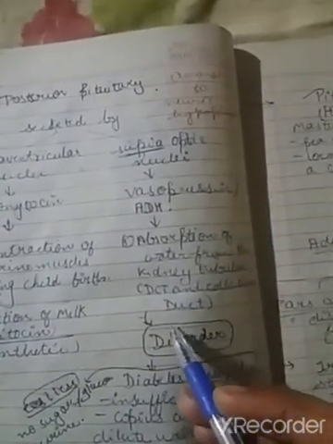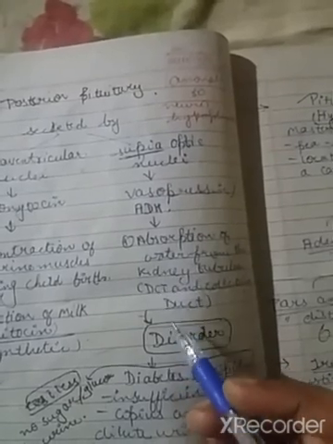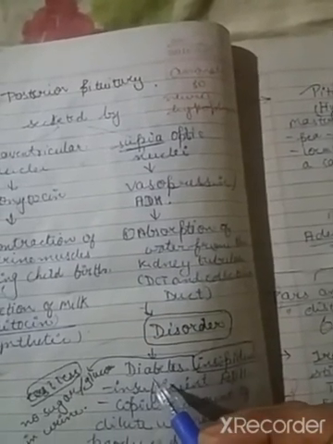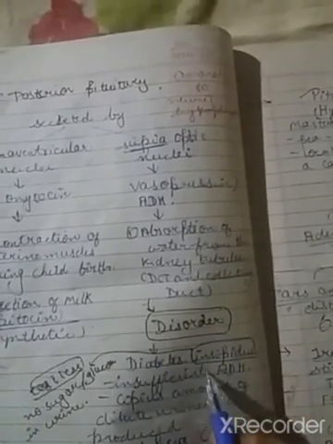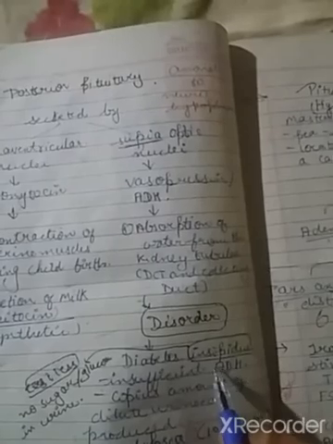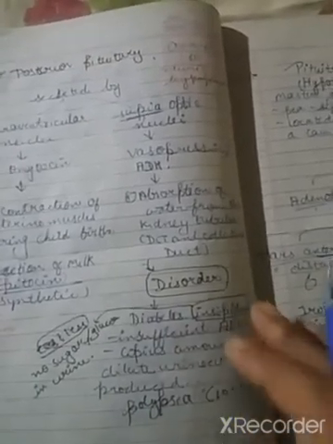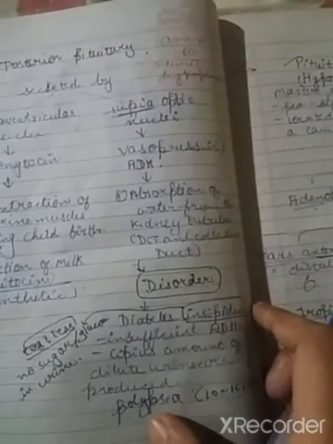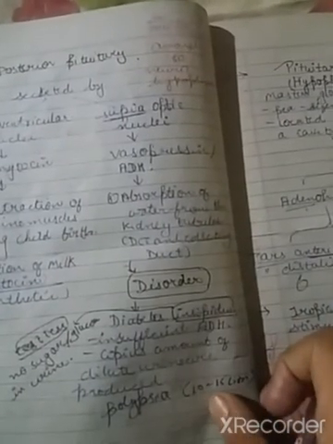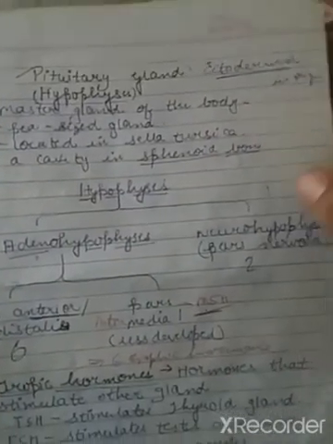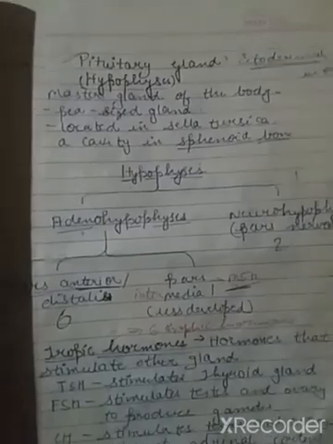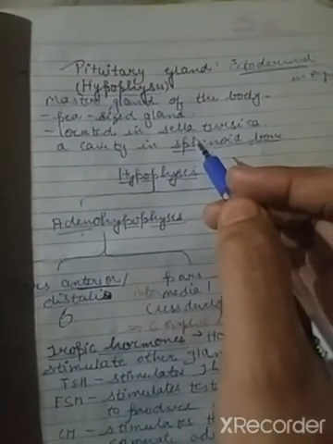If the vasopressin is not released in sufficient amount, then it can cause diabetes insipidus, which is due to insufficient ADH, or insufficient vasopressin, in which there is polyuria, meaning 10 to 15 liters of urine pass out daily. Then we have the pituitary gland, which is ectodermal in origin and is known as the master gland of the body, whereas the hypothalamus is known as the master of master gland.